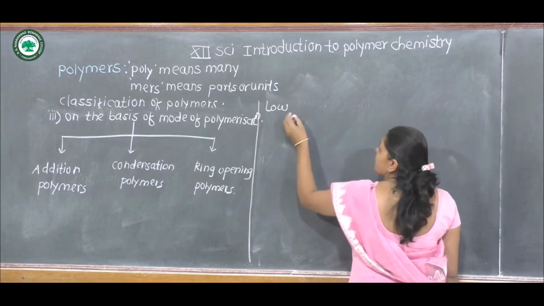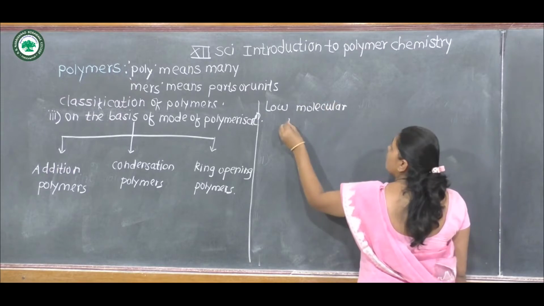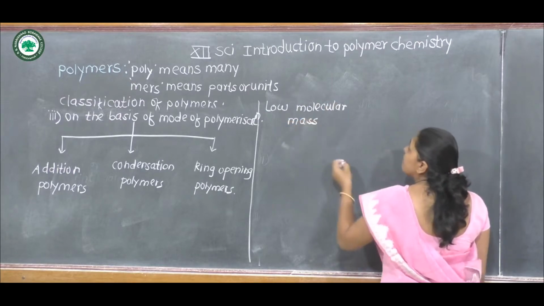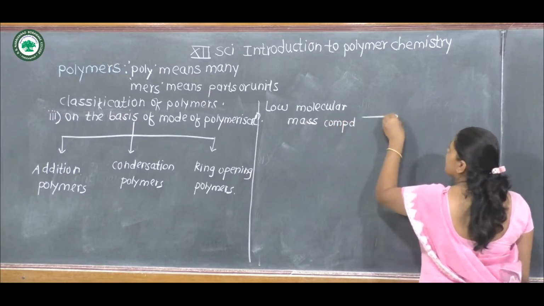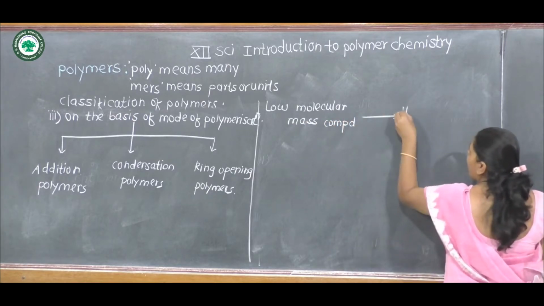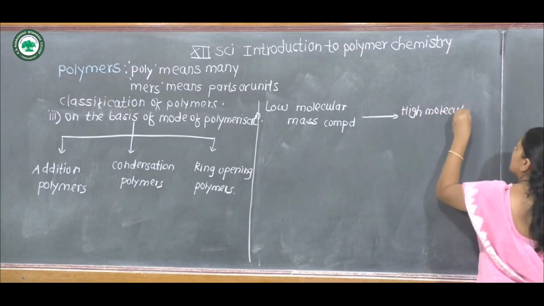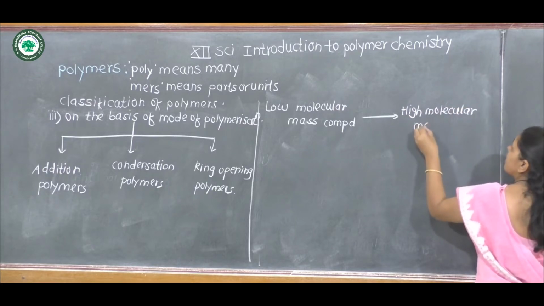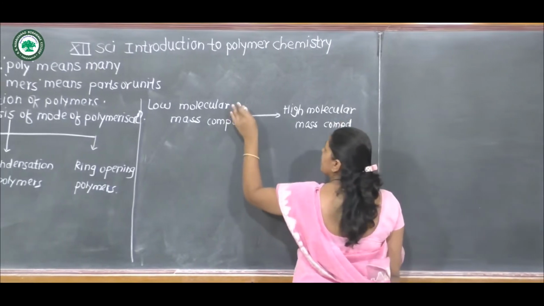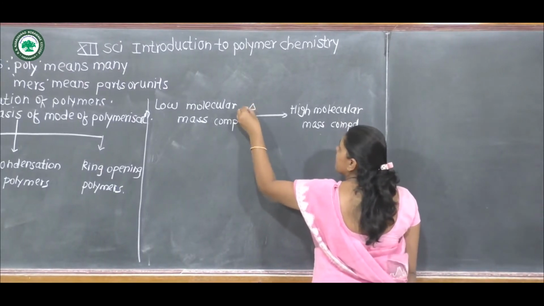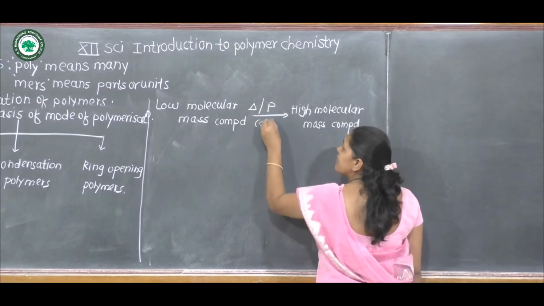Polymerization is the process in which low molecular mass compounds are converted into high molecular mass compounds by applying temperature or pressure or by using catalyst.